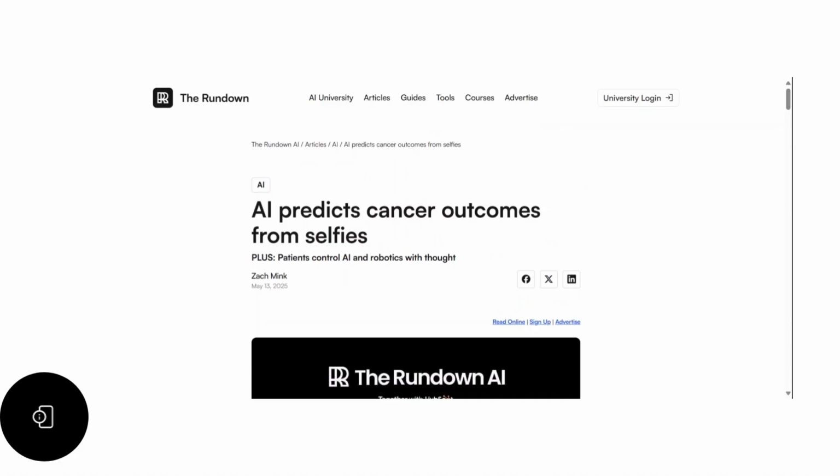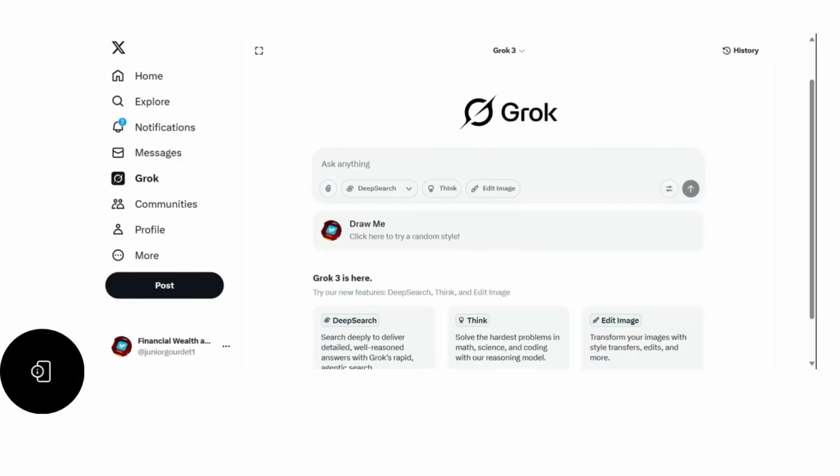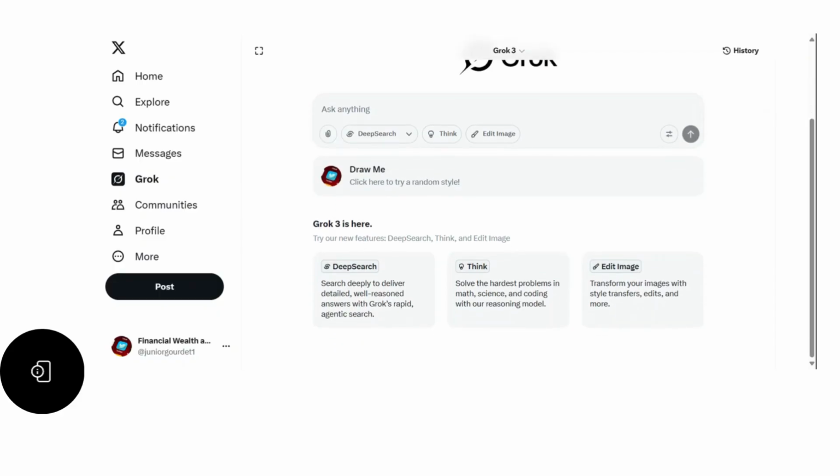Okay, now let's go to the next one. Now we're going to talk about GAUG. What is GAUG? GAUG is one of the AI tools that we've been using inside ChatGPT. I would say it was developed and infused into ChatGPT.